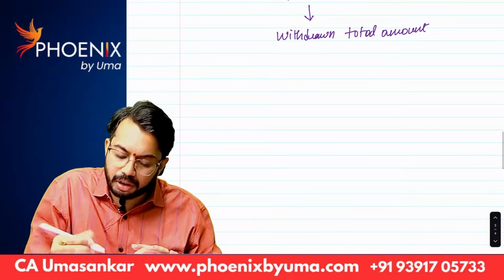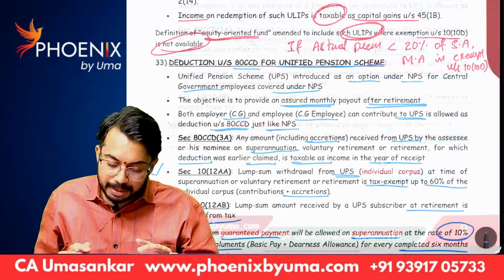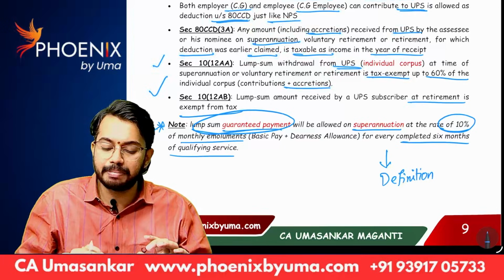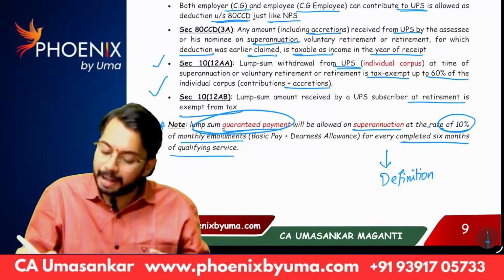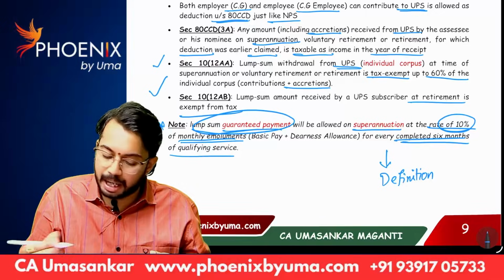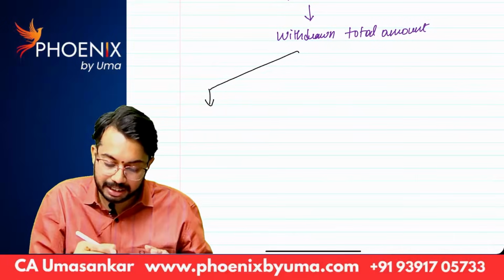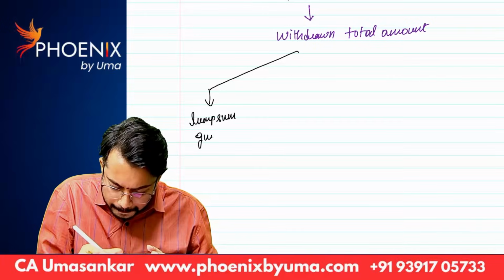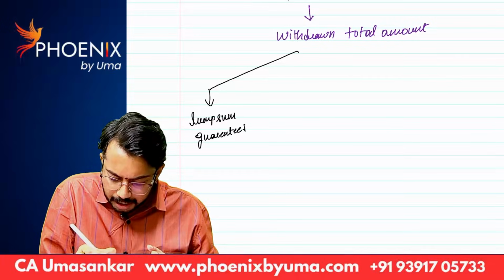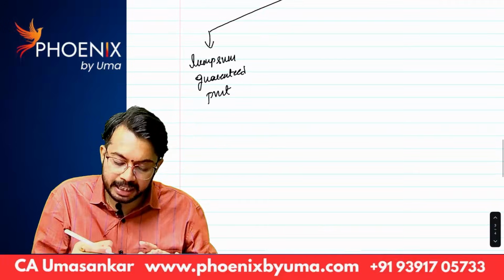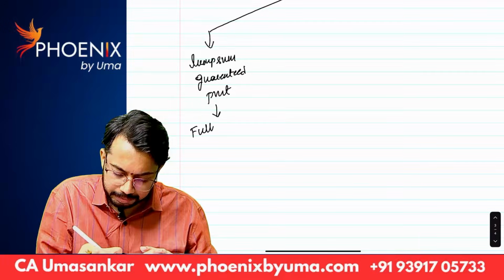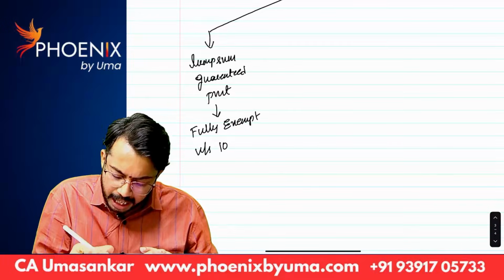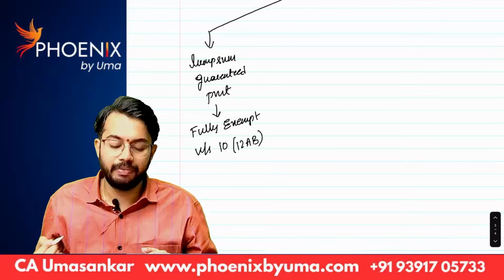Out of the total amount withdrawn, whatever the lump sum guaranteed payment is. Sir, how much is the lump sum guaranteed payment? It is 10% of monthly emoluments for every completed 6 months of qualifying service. Whatever the lump sum guaranteed payment is, this is fully exempt. Under which section? That is fully exempt under section 10(12AB). Okay, next.